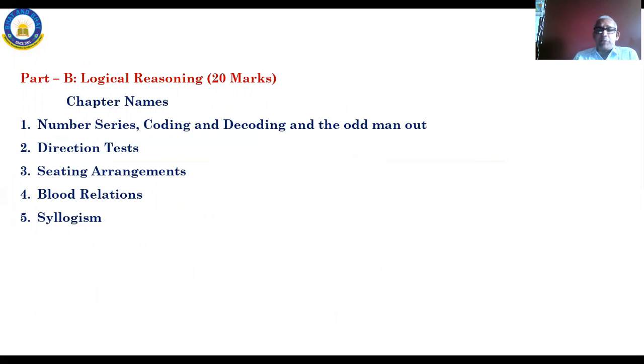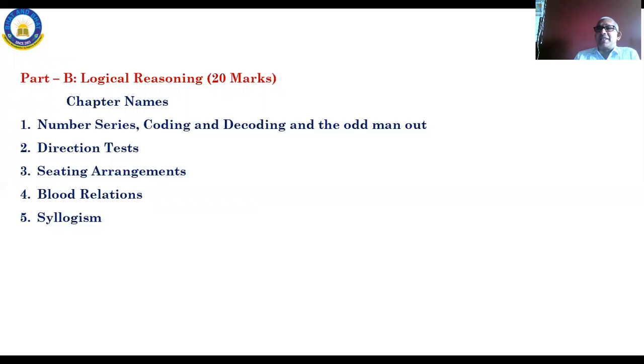Okay. In this paper, that is paper number 3, right? Part B is logical reasoning. Reasoning with logic. That is called logical reasoning, and it will be of 20 marks. Here we will have number series, coding, decoding, odd man out, etc. For example, odd man out.